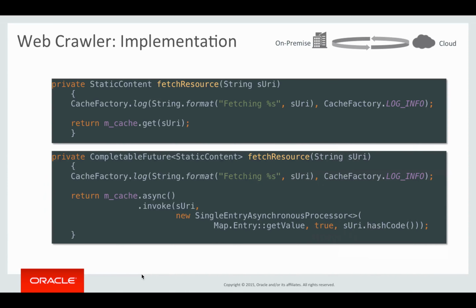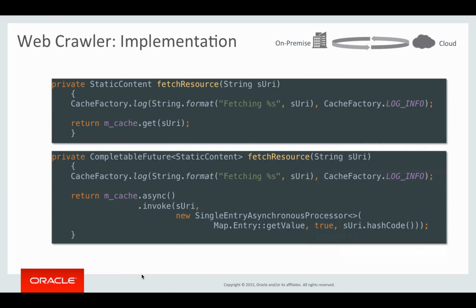So looking at the fetch resource method, the first one is very simple. We're basically just calling get on the cache itself, and that will trigger a read through to our cache loader, which will go and make requests to Coherence Java.net to fetch the appropriate HTTP resource. And then in the second example, for illustration purposes, instead of doing async get, I'm just doing async invoke on the URI and passing a single entry asynchronous processor, just to illustrate that you can actually do a couple of things that you cannot do using just a high-level API.